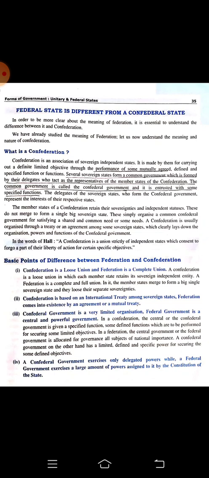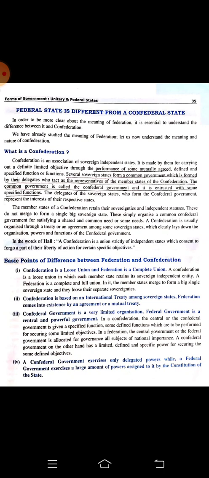So here are a few basic points. Let us understand the difference between federation and confederation. Confederation is a loose union, federation is a complete union. Confederation can last for a long time or for very little time, and it is loose because they are uniting with a single aim, agenda or mission. They can break anytime, whereas federation is a complete union, they cannot break because it is a single nation.